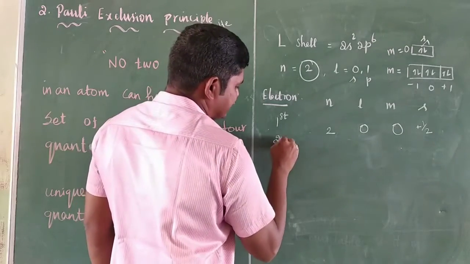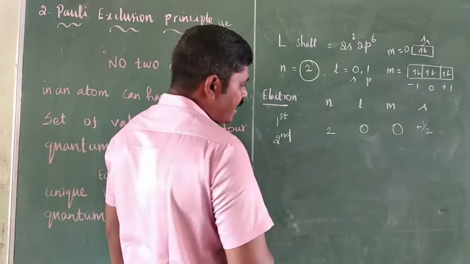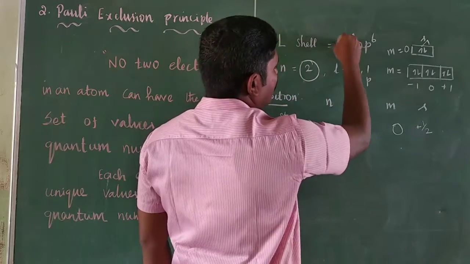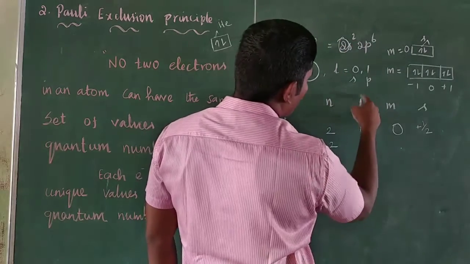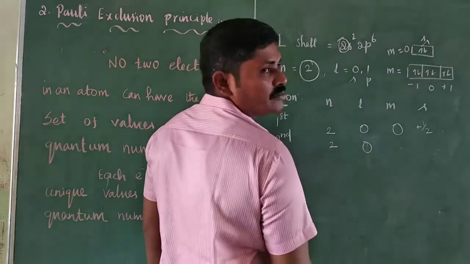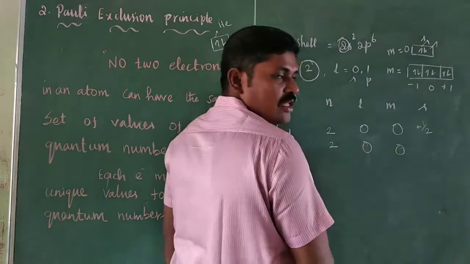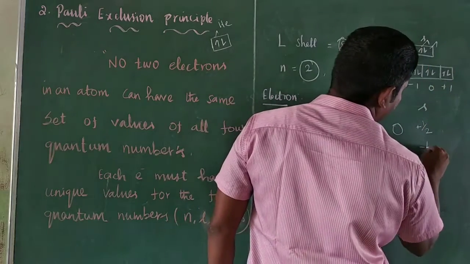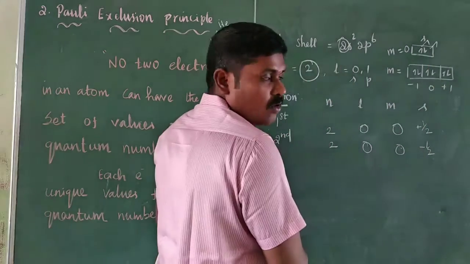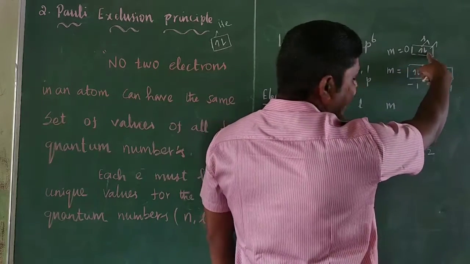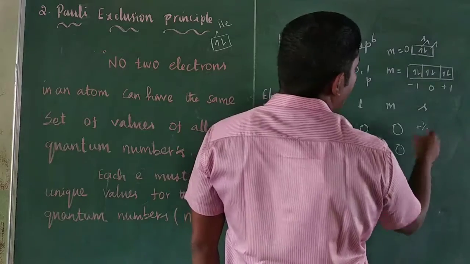The second electron has n value 2, the second orbit, in the 2s orbital. The L value in the s orbital is 0. In the second electron, m is also 0. The s value is minus half. The first electron has spin quantum number plus half, and the second electron has spin quantum number minus half.